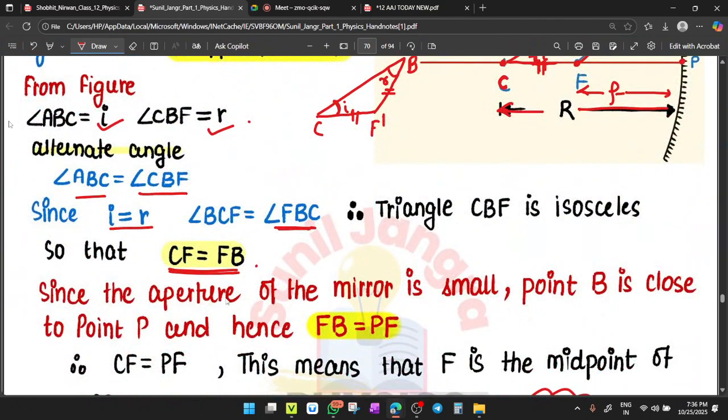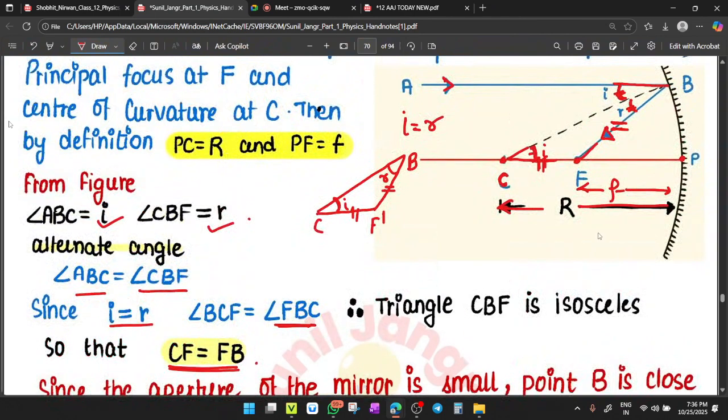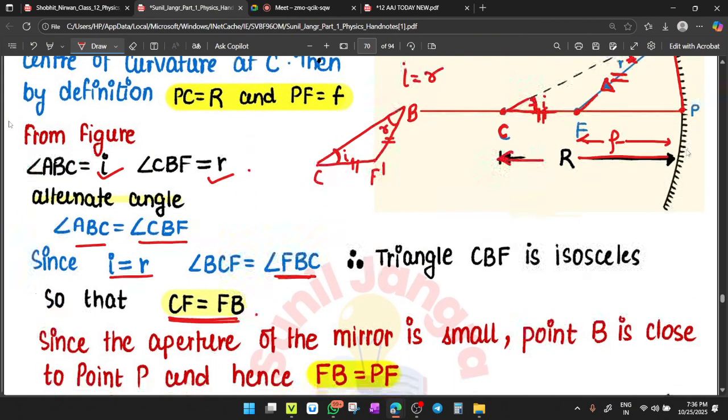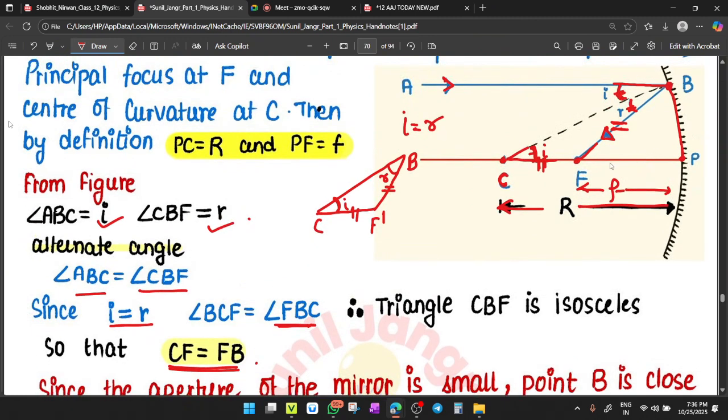Now, since the aperture of the mirror is very small, this point B is very nearly approximated to point P. Clear? As the aperture of the mirror is very small. In optics, we have to take the aperture of mirror as very small. So point B is very close to P. Clear?